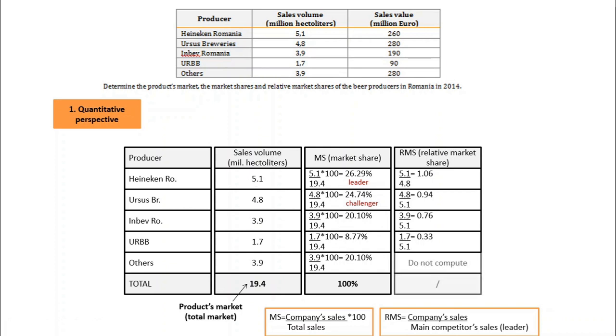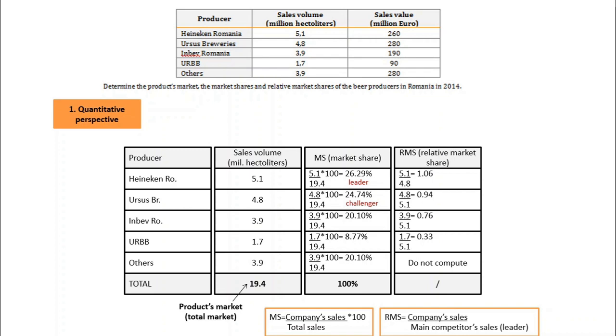Do not compute for others and do not add the total, because this result is not going to help take some decisions. At the end, you can check if only one value is above 1 and the rest below. The only value that should be greater than 1 is the value obtained by the leader. If you have more values greater than 1, most probably you have reversed the formula, so check the ratio again.